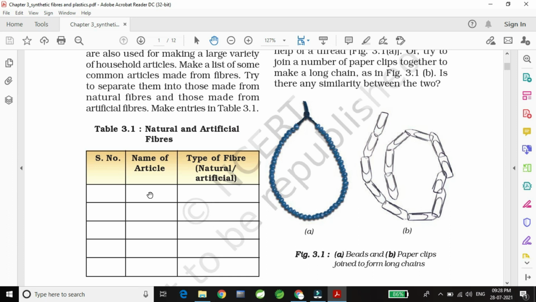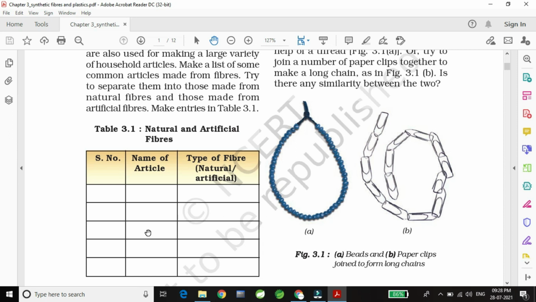Suppose for example, we will write plastic chair. Is it natural or artificial? It is artificial. Suppose cotton shirt. Is it natural or artificial? It is natural because it is made from cotton, and cotton comes from the plant.